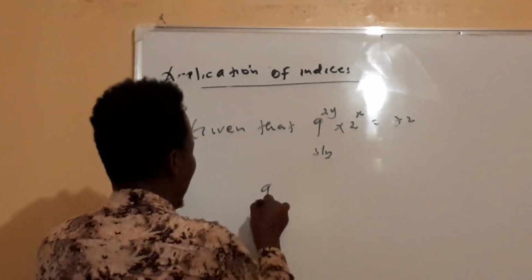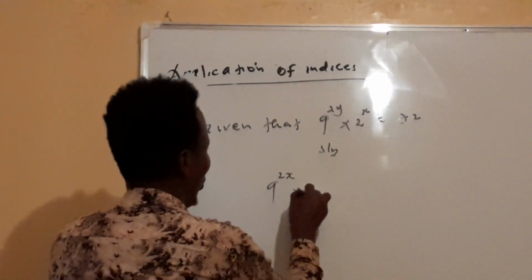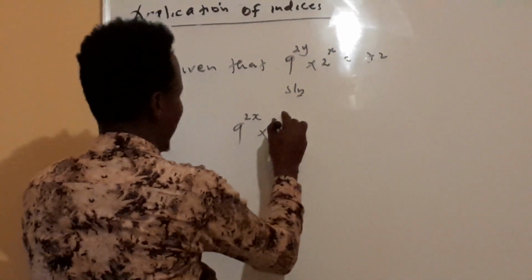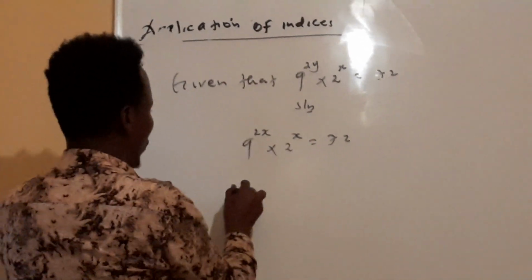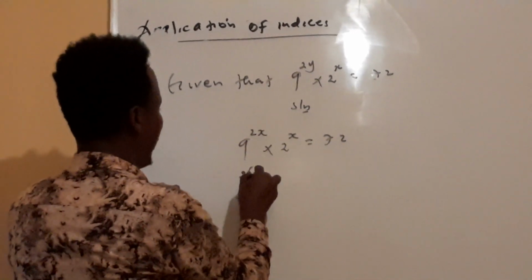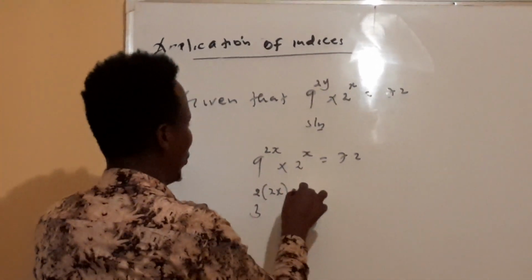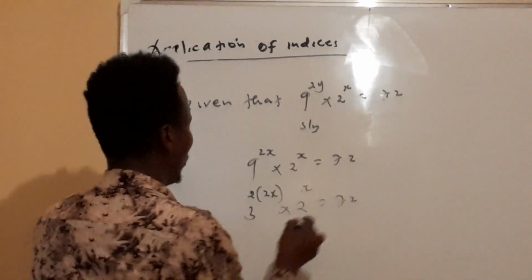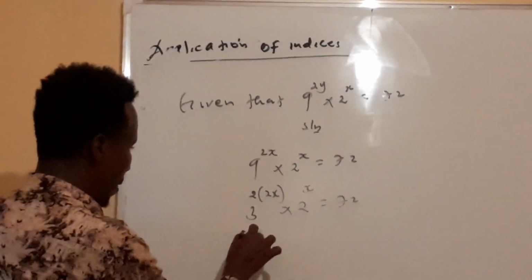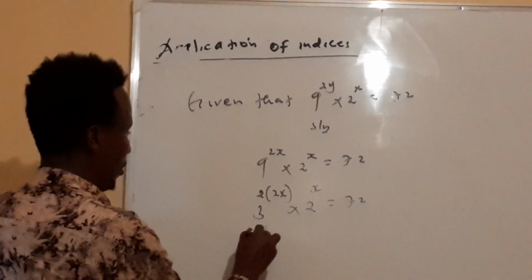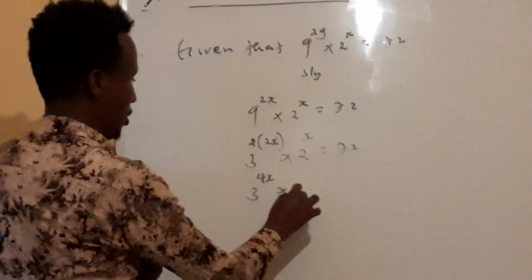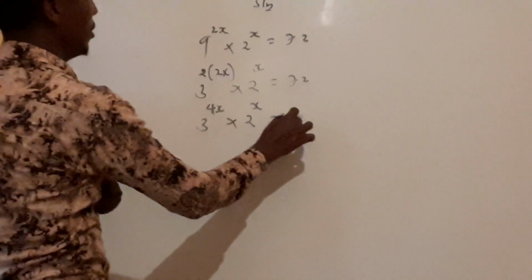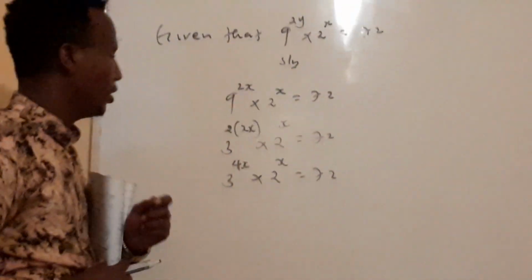Solution. I have 9 power 2y multiplied with 2 power x is equal to 72. Let me write this one: 3 power 2 into 2y power, multiplied by 2 power x is equal to 72. Then I will have 3 power 4y. Don't forget, this times this is 4. Times 2 power x is equal to 72. Then ask yourself, this is already what?